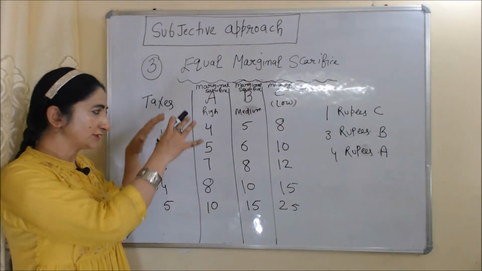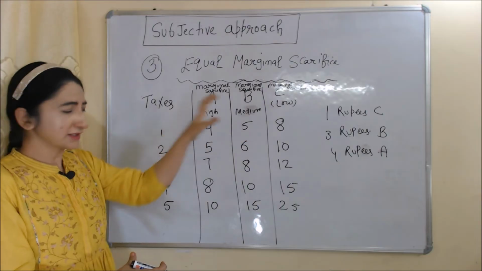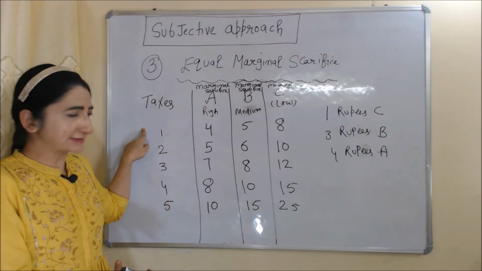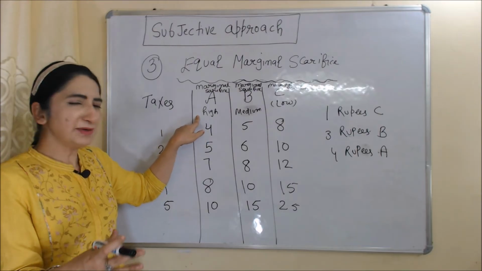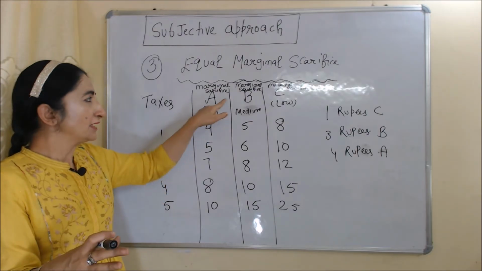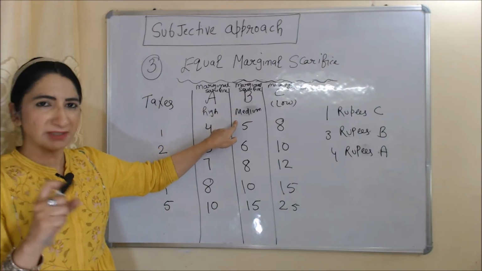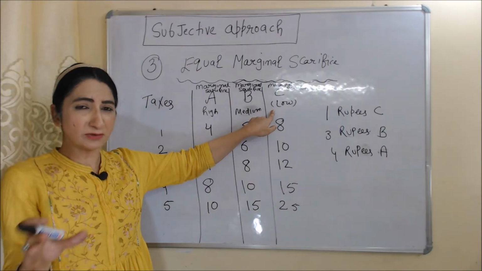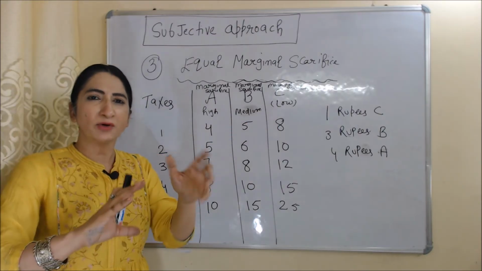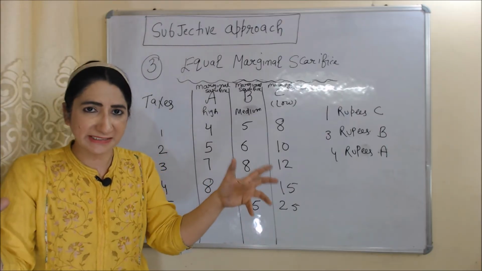Now with the help of this table, we will clearly understand equal marginal sacrifices. Here in first column we have taxes. Second column we have marginal sacrifices of A, and A belong to high income group. Next column we have marginal sacrifices of B, and B belong to medium income group. Last column we have marginal sacrifices of C, and C belong to low income group.